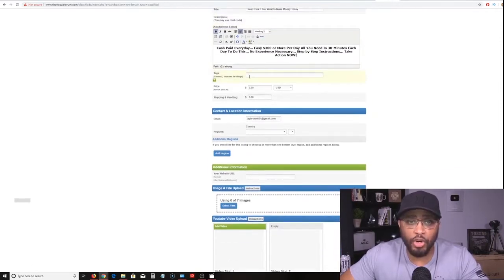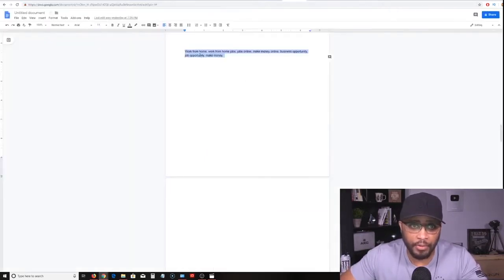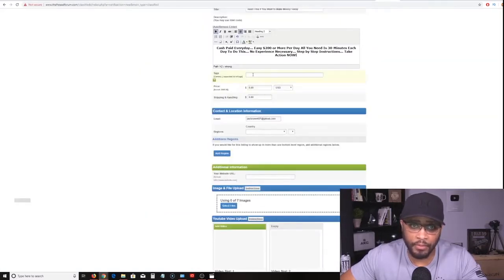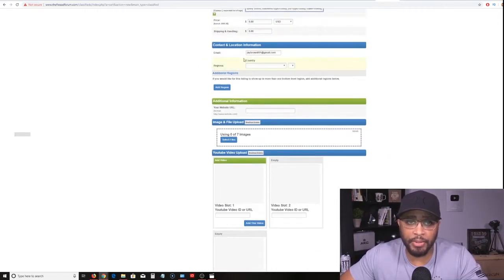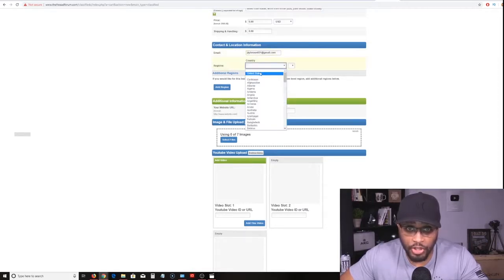And the next thing you want to do in this little box, you want to put your tags, because some people that come to this website are going to type in what they're looking for. And you want to make sure your tags are related to your ad. And I have some that you can copy and paste from right here. So I'm going to paste them. Right here on price, you can leave that at 0. Shipping, you're doing digital here, so you don't have to worry about any shipping. Put your email here. Region, so I'm going to choose United States.